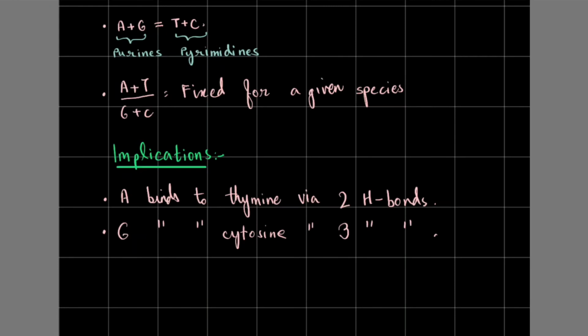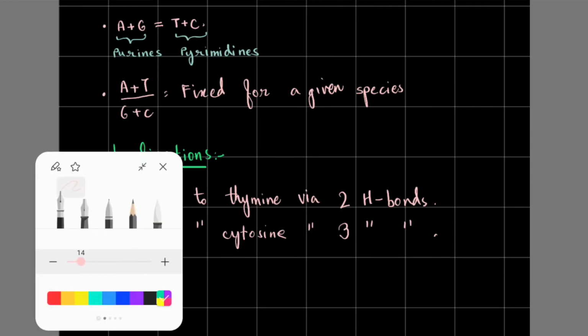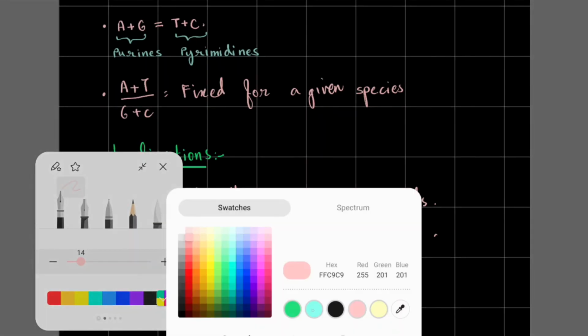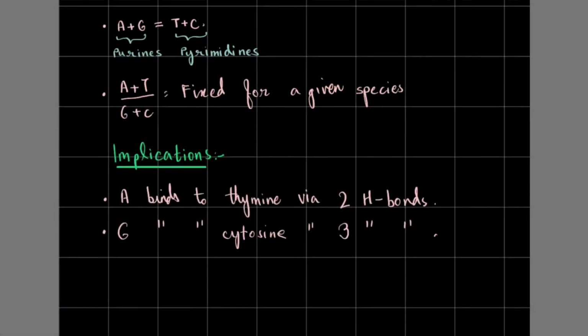Now hang on a minute, isn't that some sort of discrimination, or some sort of disparity? We live in an egalitarian society, right? We cannot afford that sort of disparity. Now where does that arise from? No, it's not really disparity. It's nothing like that. You'll see where it arises from once I draw the structures, right?